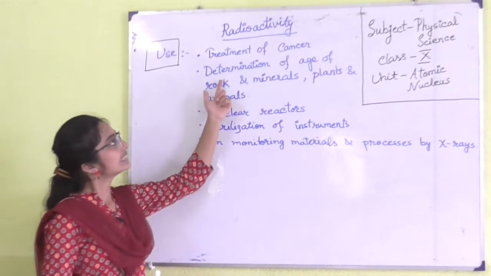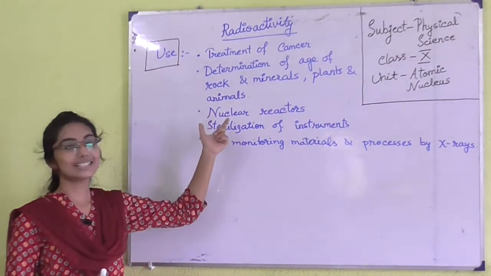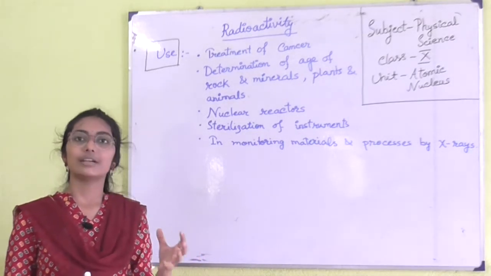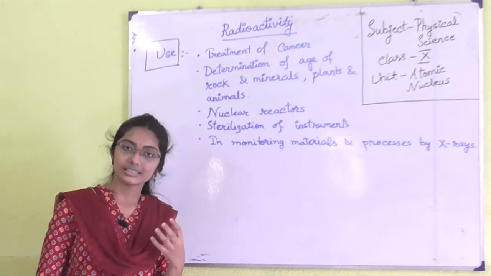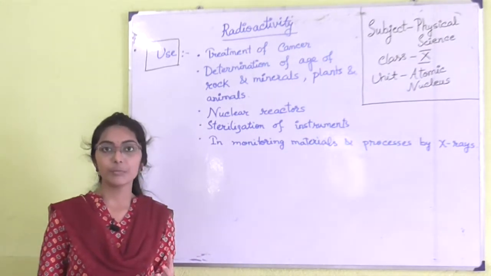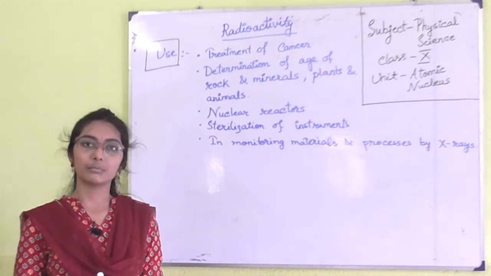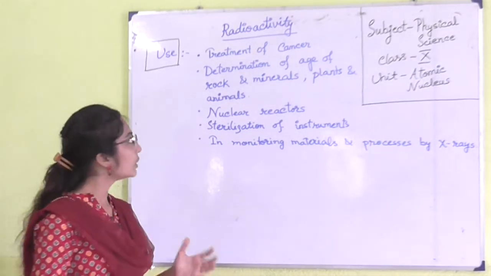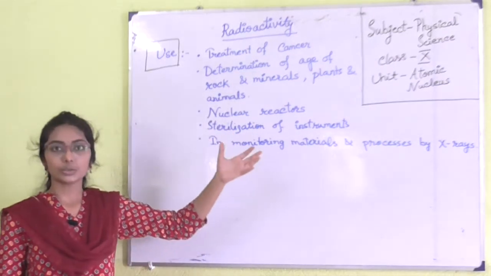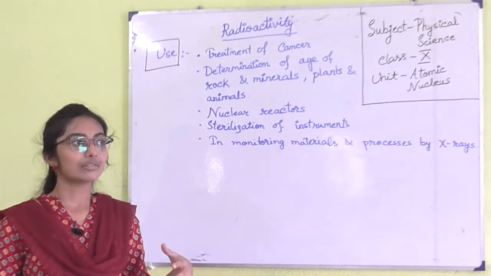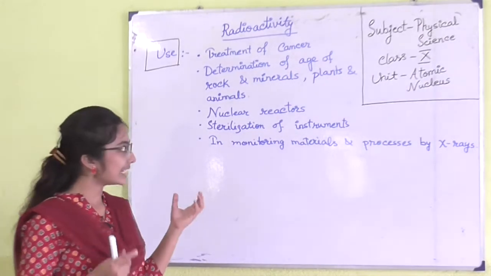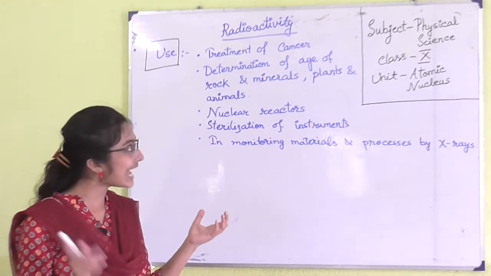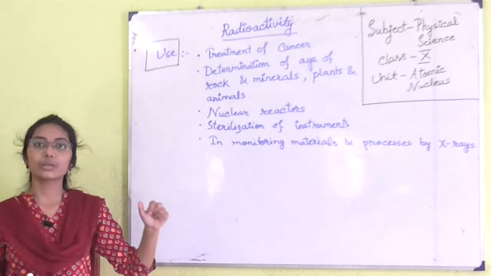In the next point, we can see determination of the age of rocks, minerals, plants and animals. Whenever we want to know the age of any plant, we can use a radioactive isotope to determine how long that plant has existed in this world. Rocks and minerals also. In mountain regions, sometimes for geographical purposes, it is needed to know the age of a particular rock or mineral. In that case, radioactivity is also used.